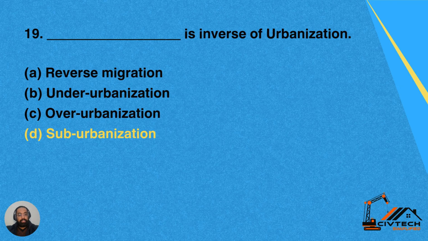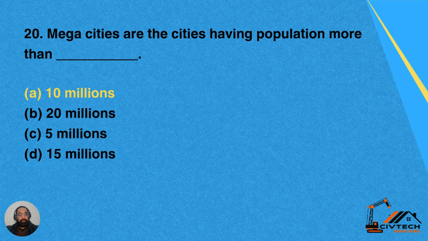Question 19. Dash is inverse of urbanization. What is the inverse of urbanization? Option A, reverse migration. Option B, under urbanization. Option C, over urbanization. And option D, suburbanization. So the inverse of urbanization is option D, suburbanization.